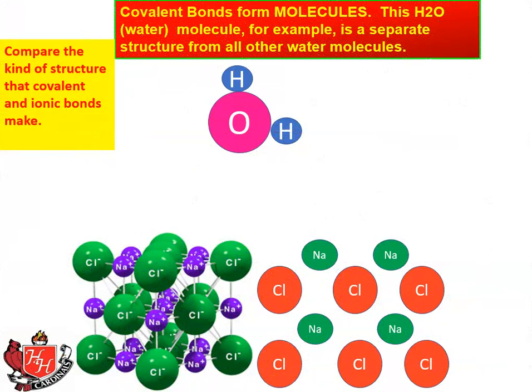So let's compare the kind of structure that covalent bonds and ionic bonds make. Covalent bonds form molecules. So that's an H2O or water molecule, for example. It's a separate structure from all other water molecules. In other words, when you boil water, you have a bunch of water molecules together in your liquid water. And when you boil it, one water molecule goes flying up into the air in steam in one direction. Another one could go in a completely different direction. They're like cars. You can drive them in different directions.